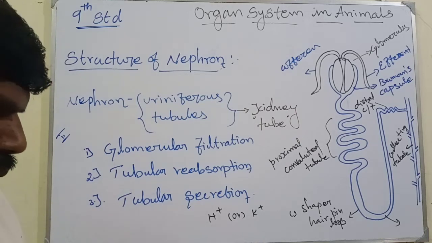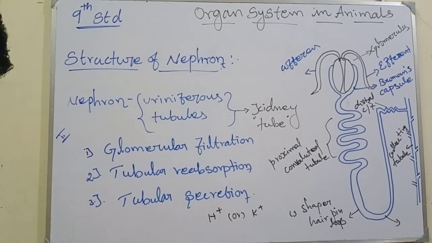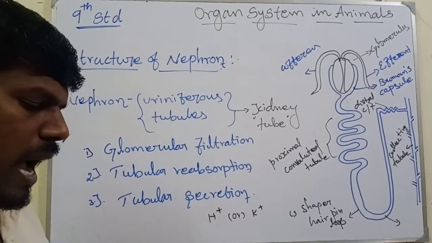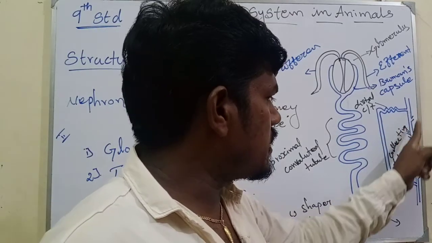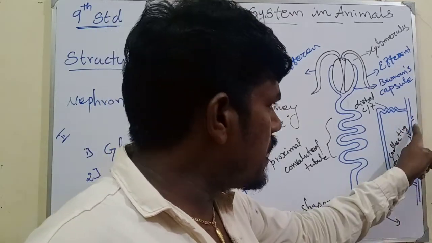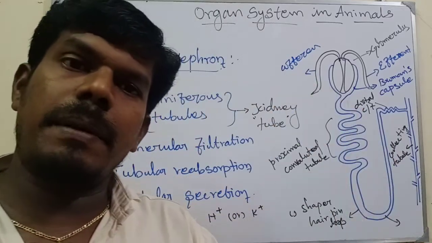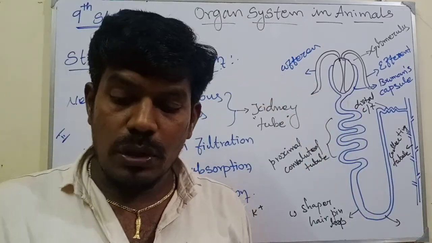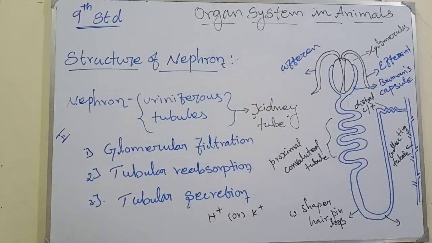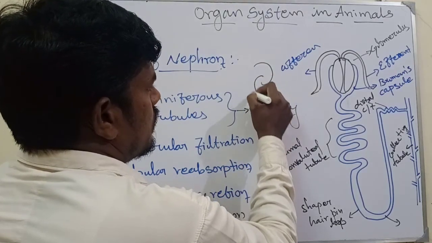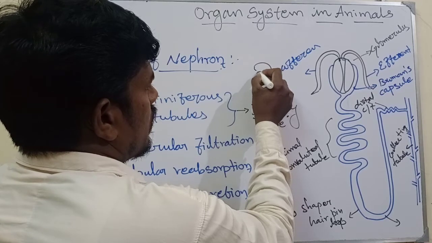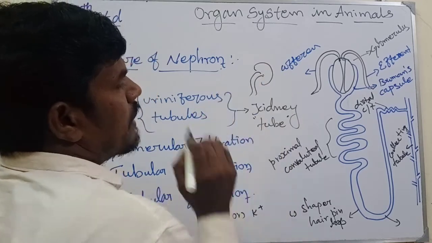Finally, the urine passes into the collecting duct, to the pelvis and through the ureter. This is the pelvic region, the collecting tube. You know the kidney has a bean shape, and here the pelvic region is present.